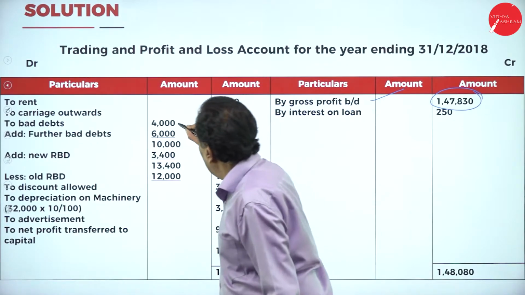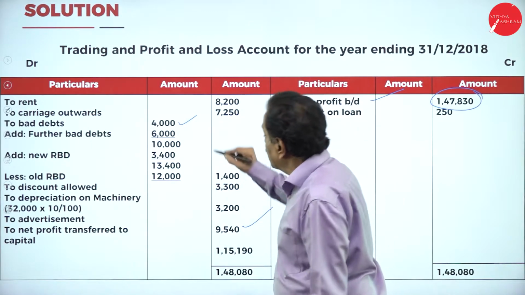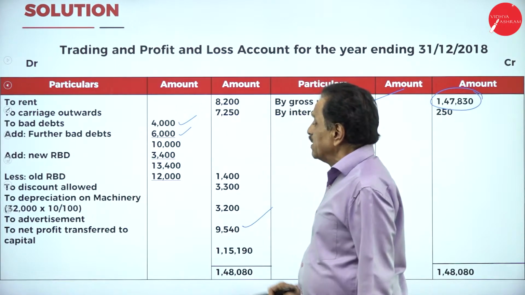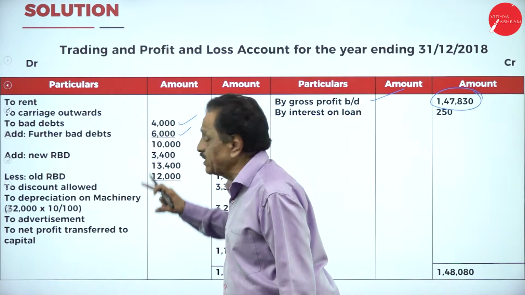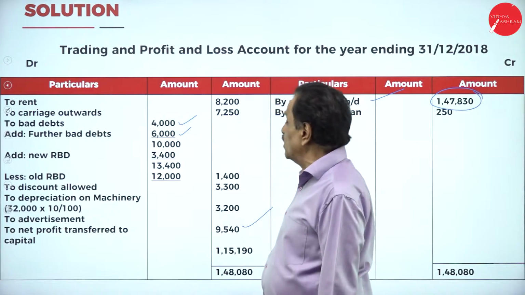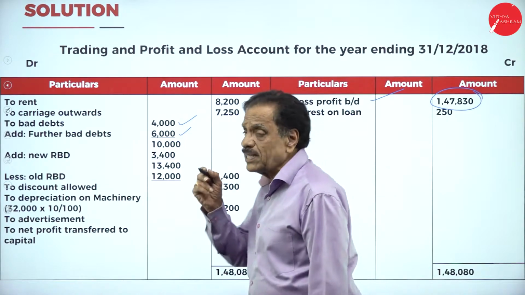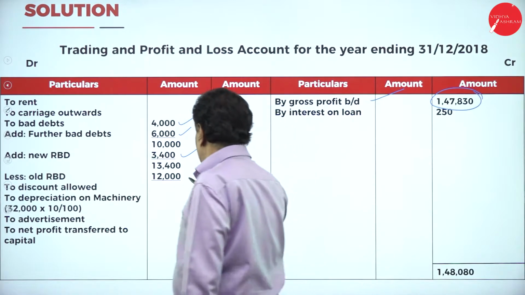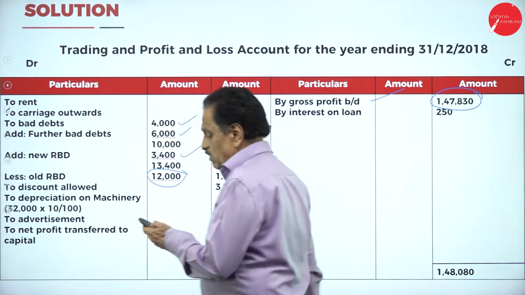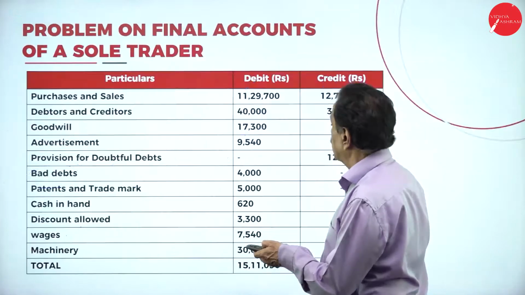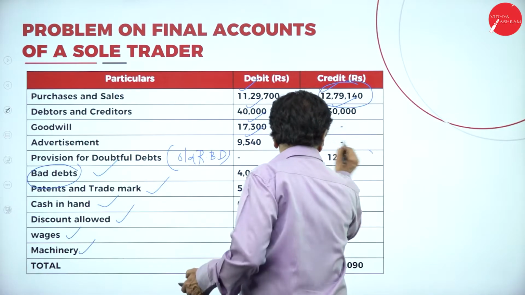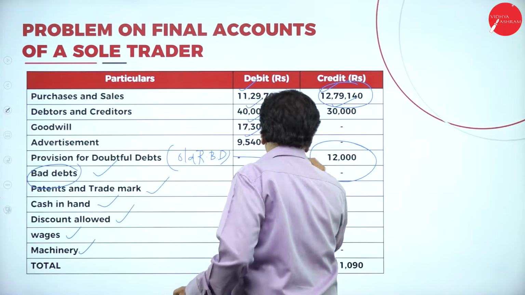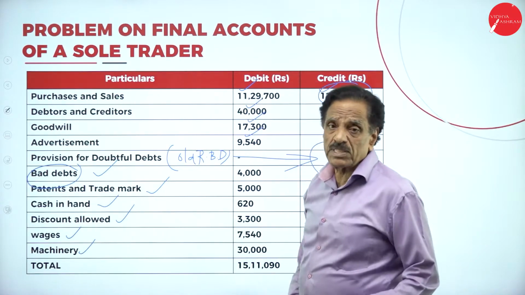See, bad debt is 4,000. Add further bad debt, how much? 6,000. Then out of 40,000, how much have you deducted? 6,000. What's the balance? 34,000. And 10%, how much? 3,400. Already available in the balance sheet is what I told you is the old RBD. We can see it in the trial balance. This is your old RBD. What is the formula?